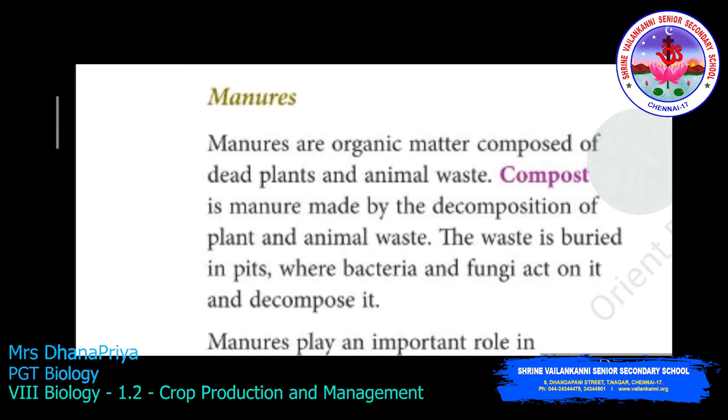Compost is the decomposition of plant and animal waste, a process carried out by microorganisms like bacteria and fungi, which help plant waste and animal waste decompose easily.